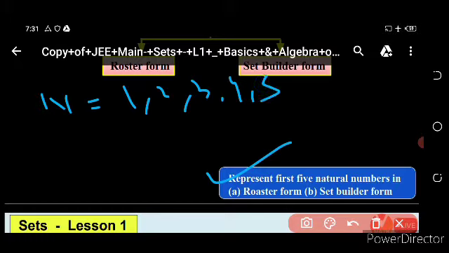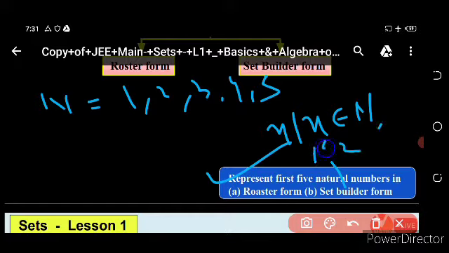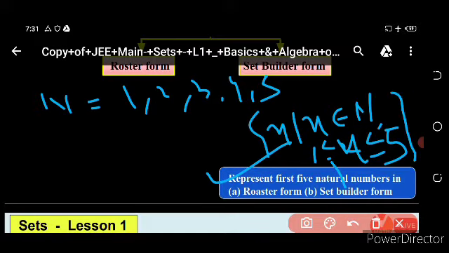Then if we represent this according to set builder form, it can be written as {x : x belongs to N and 1 ≤ x ≤ 5}. This is according to the set builder method.